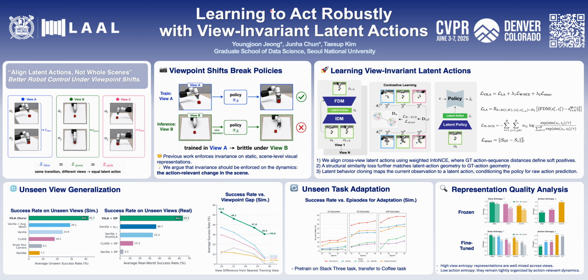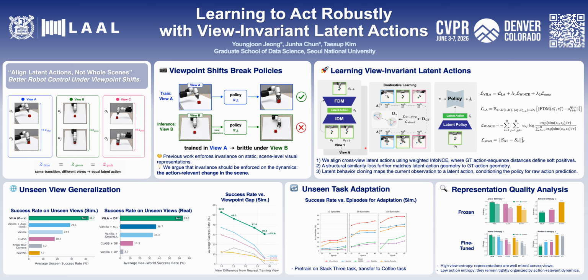Our method has two stages. First, we learn latent actions from multi-view trajectories. An inverse dynamics model predicts the latent action from the current and future observation, and the forward dynamics model uses that latent action to predict the future. This encourages the latent action to encode the underlying transition dynamics.